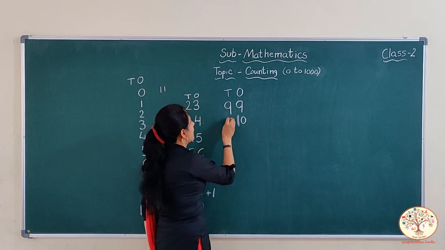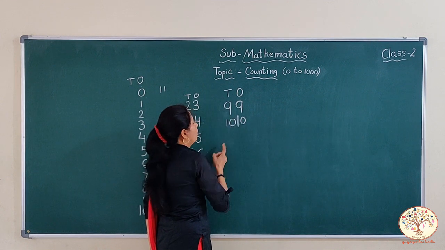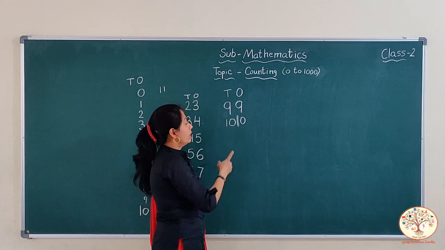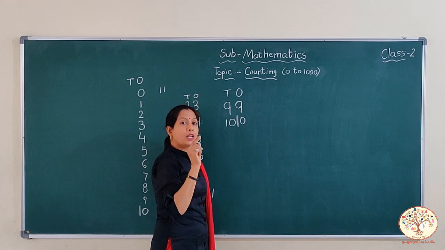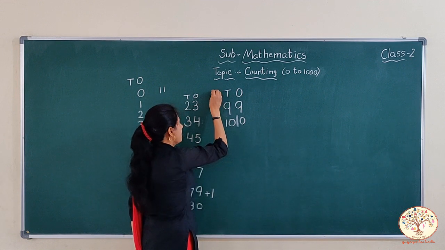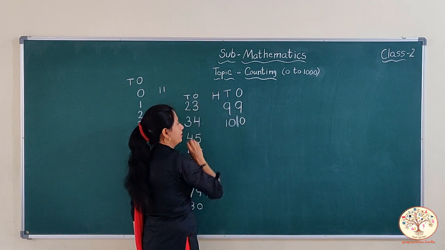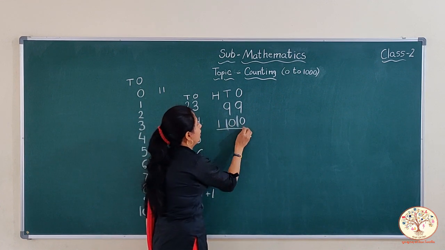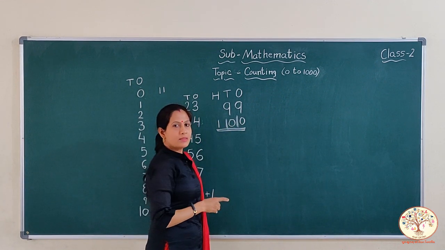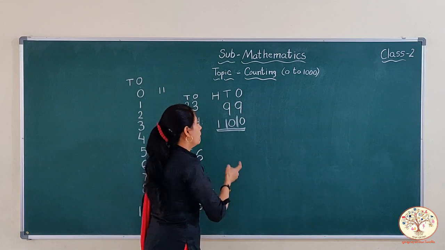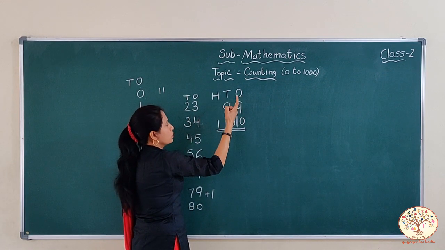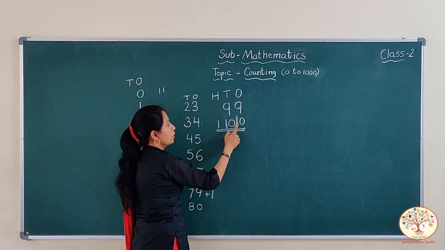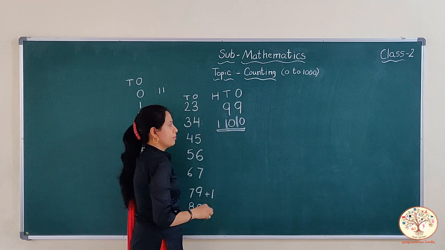It becomes again 10. 2 digits cannot live in one house. So this one again needs a new house. That is 100. Okay? And this number name is 100. Now we have three houses, ones, tens and hundreds. 1-digit numbers, 2-digit numbers, 3-digit numbers.